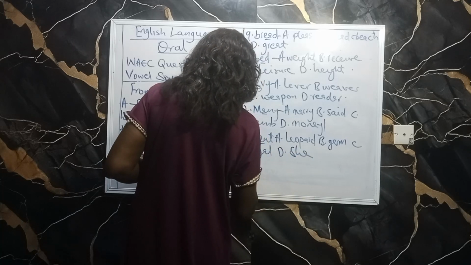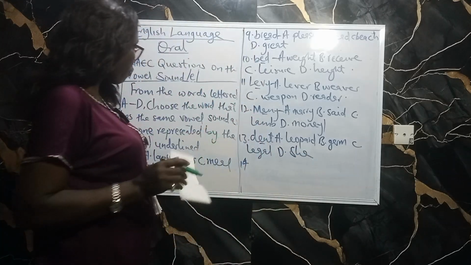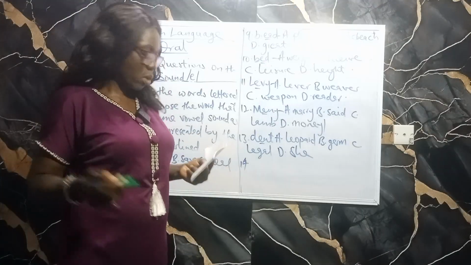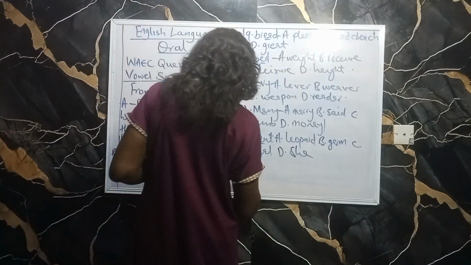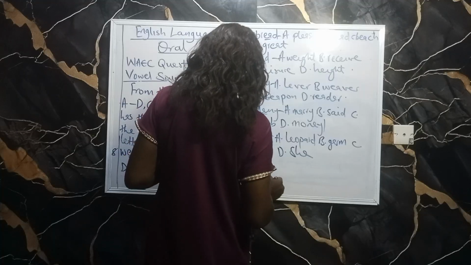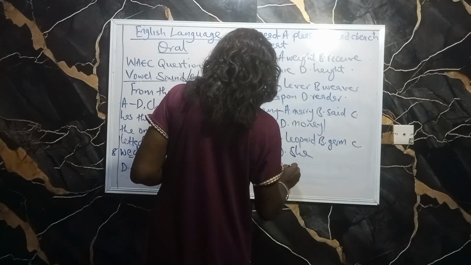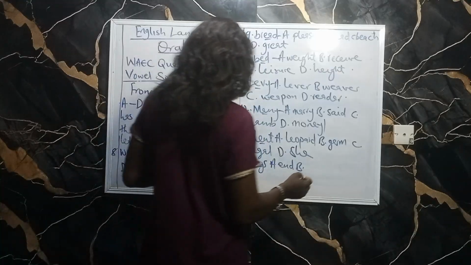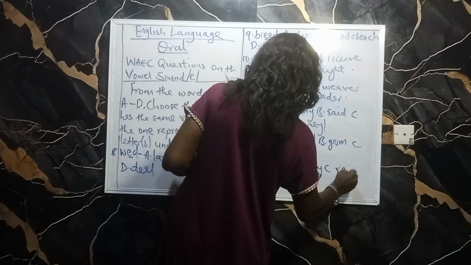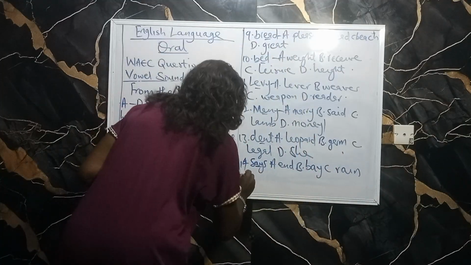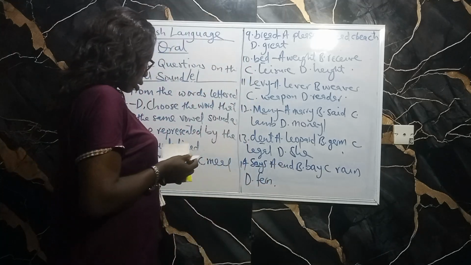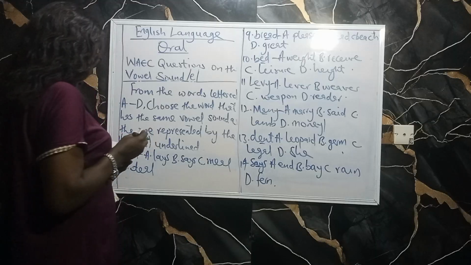Let's take the last one for this particular question, because there is still another way they usually ask the question. So we have says. Another says, we have A, end. B, babe. C, rain. And D, friend. Okay, so let's solve this one.